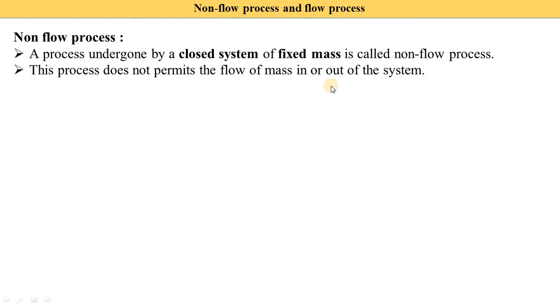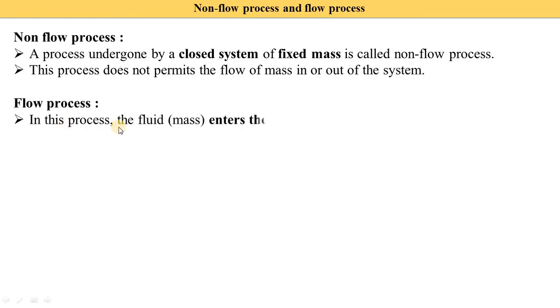Now next is the flow process. Flow process means there is a mass interaction. Mass enters the system and mass leaves the system. It is called the flow process. In this process, the fluid, meaning mass, enters the system and leaves after doing work. It is called the flow process.